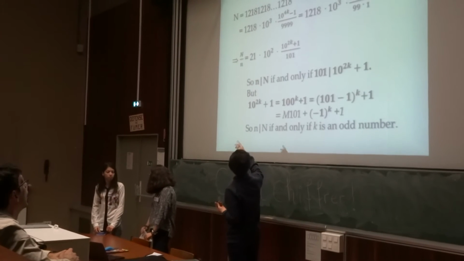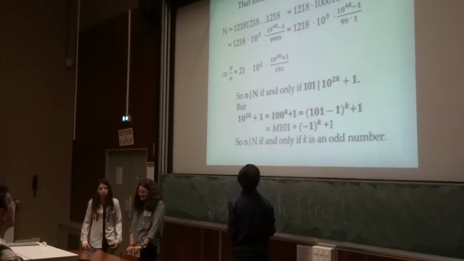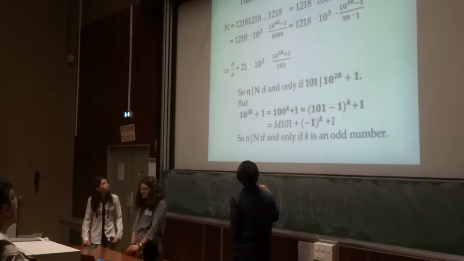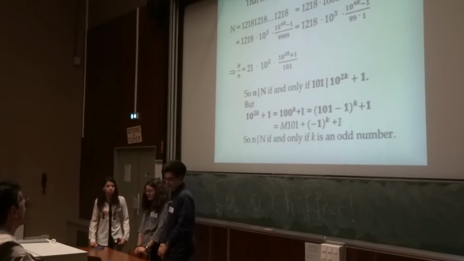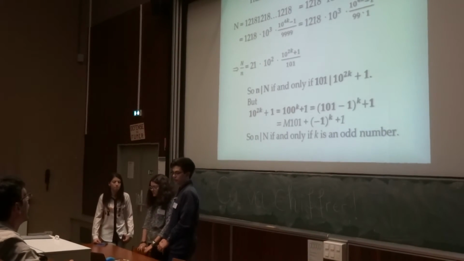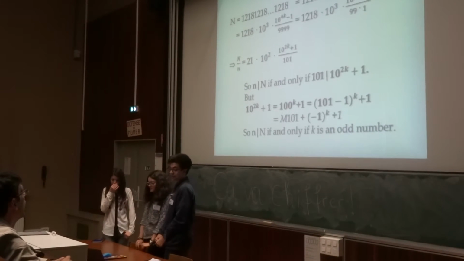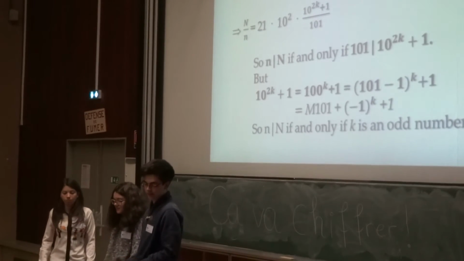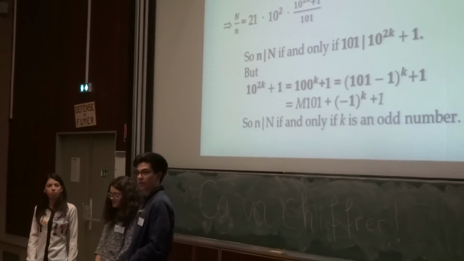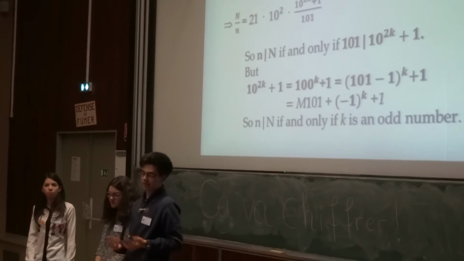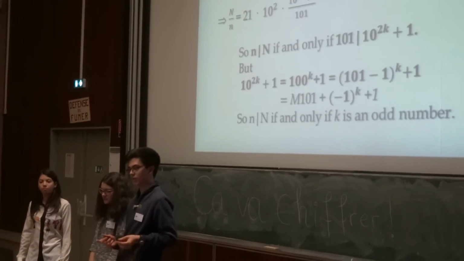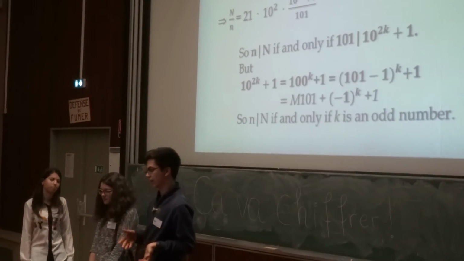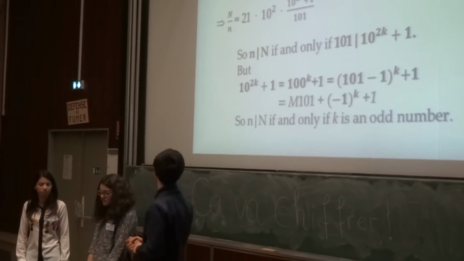Capital N over small n is 21 multiplied by 10 to the power of 2k plus 1, divided by 101. So small n divides capital N only if 101 divides 10 to the power of 2k plus 1. But as we found, 10 to the power of 2k plus 1 is actually a multiple of 101 with a factor of minus 1 to the power of k plus 1. So we have found out that small n divides capital N if and only if k is an odd number.